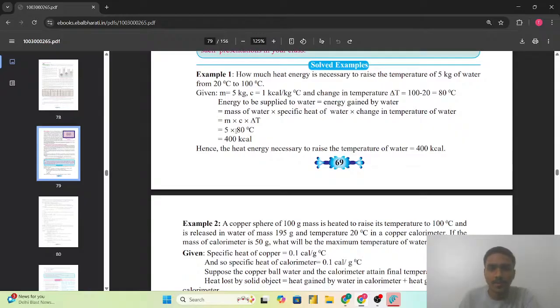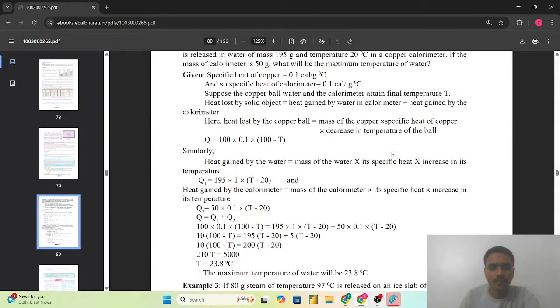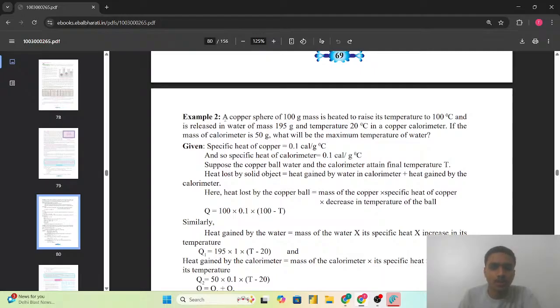So delta T is required. How will delta T come? T2, that is the final temperature, minus the initial temperature: 100 minus 20, that is 80 degrees Celsius, which is delta T. After putting delta T in the formula, we get 400 kilocalorie as the amount of heat required. So numerical 1 is done. And what is in example 2?